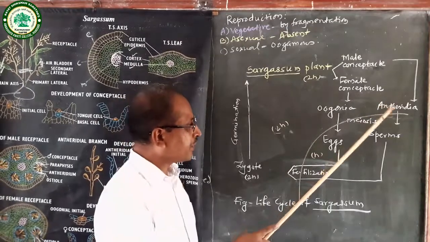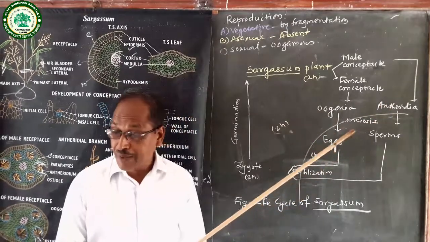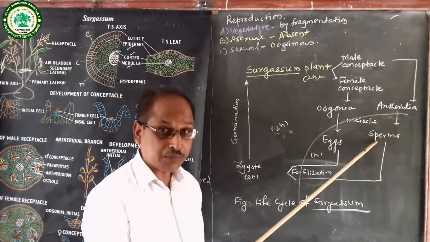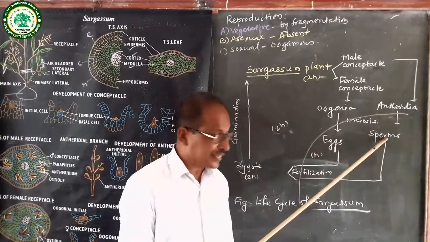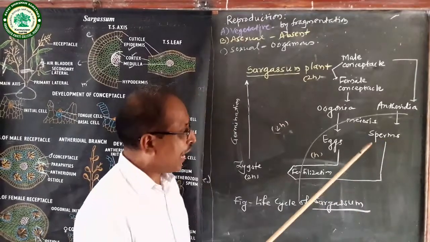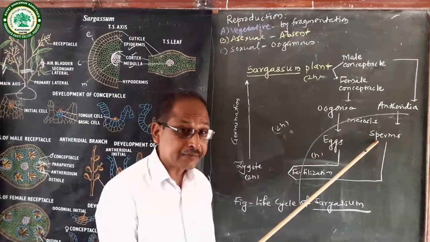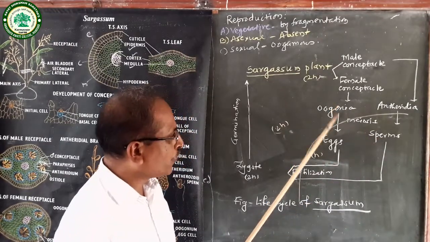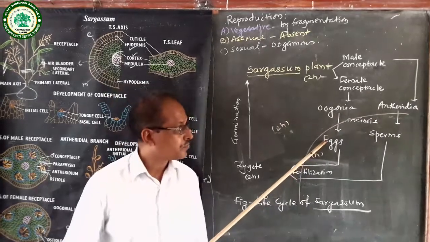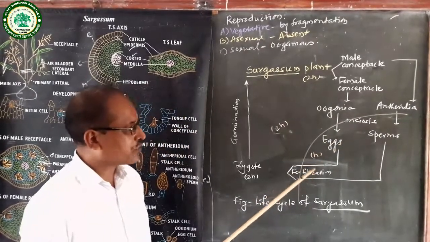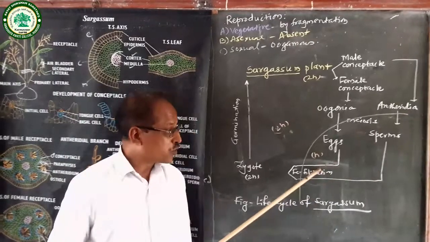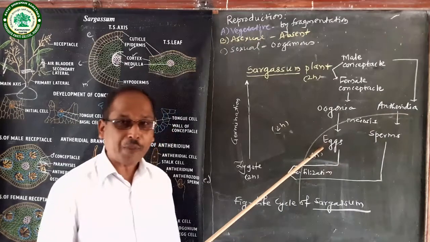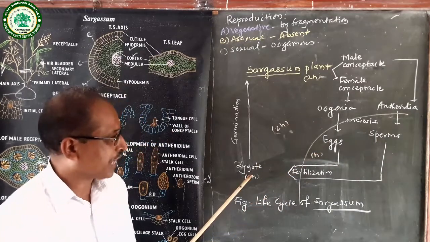Then in the antheridia as well as in oogonia, meiosis takes place, reduction division takes place. Antheridia produce sperms or antherozoids. These antherozoids or spermatozoids are motile, uninucleate and biflagellated. While oogonia produce an egg. Then the process of fertilization: the nucleus of the antherozoid and nucleus of an egg fuse together and form a zygote.